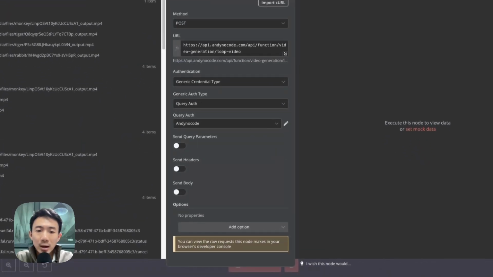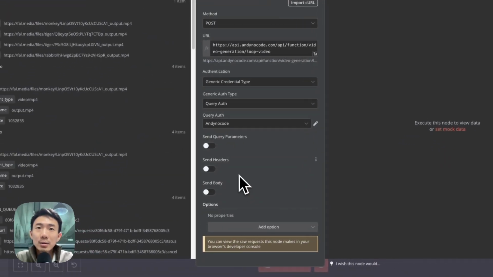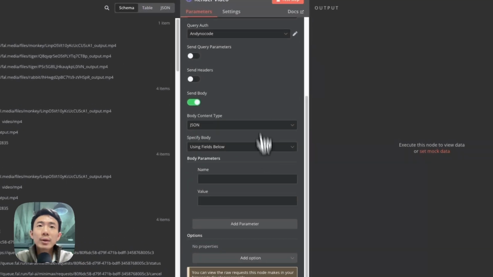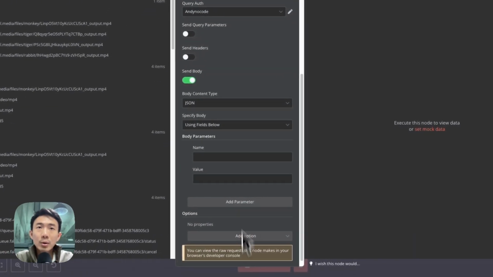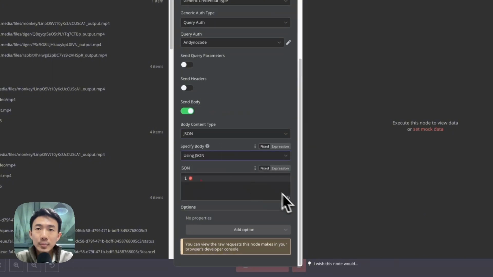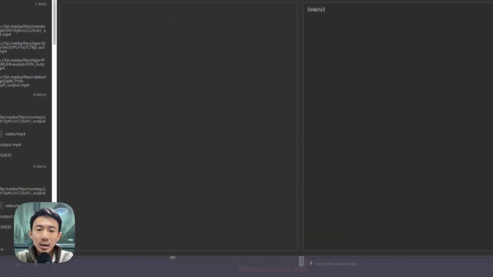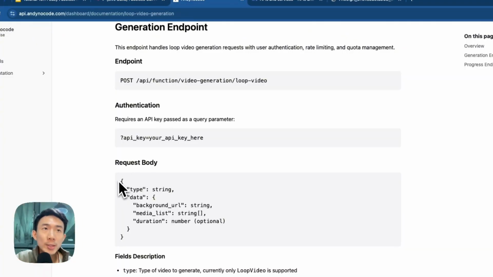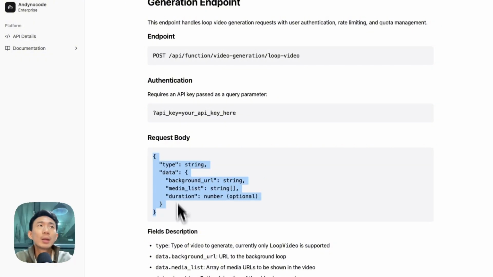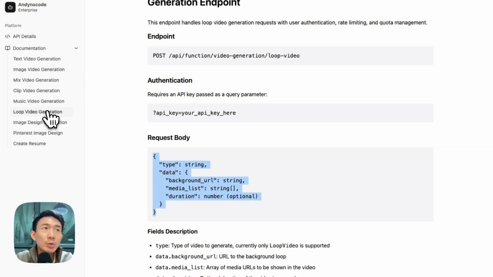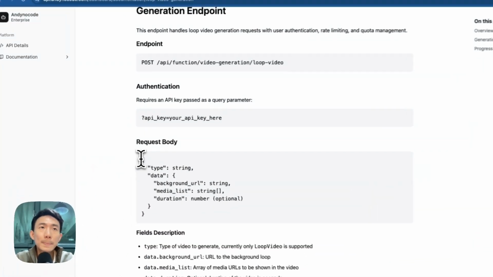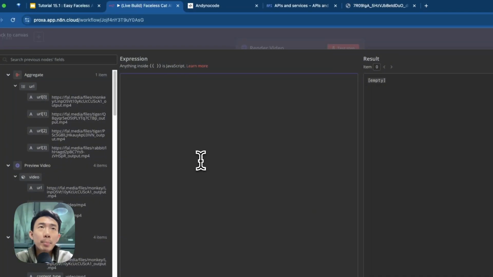All right. So we have another point that we need to be aware of, which is to enable send body. What we are going to do is this. First of all, we are going to use JSON. We click expression. What we are going to input here, we can just copy the request body from Andynocode. Again, it's documentation, loop video generation, and then we scroll down to request body here. Just copy this one and paste.